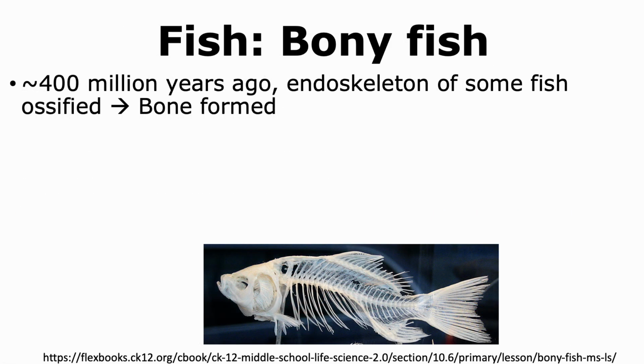While chondrichthyes was formed, in which the skeletal system was made up of cartilage, we had another group of fish starting to evolve, which were those where the endoskeleton became ossified. In this case, instead of having calcium carbonate deposit, the cartilage was actually converted into bone. And thus, we're able to see the formation of bony fish.